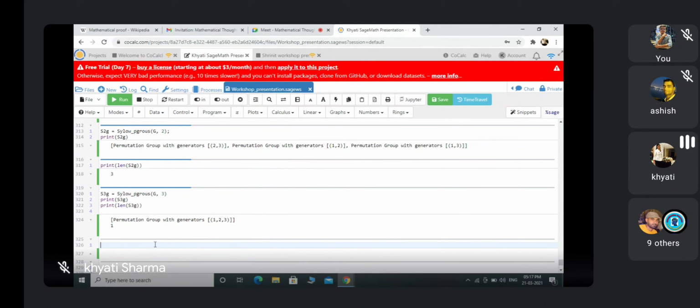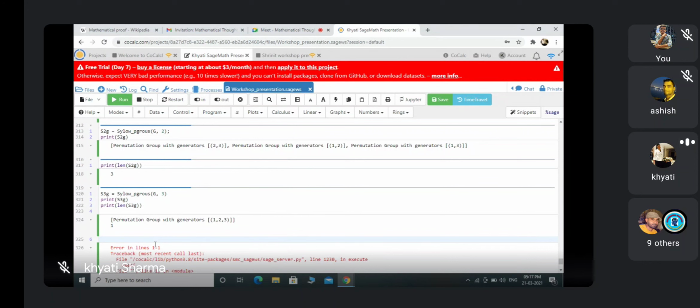If I want to show another, infinite group, I have to write here G equals ZZ. One second.